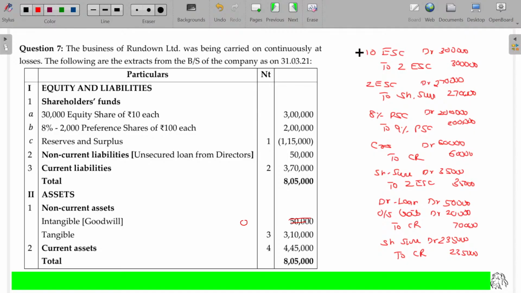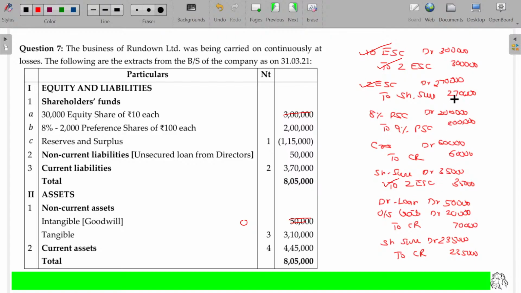Equity share capital, 10 rupees equity share capital, cancel. Instead of that, we get 2 rupees equity share capital, 3 lakhs. Out of 3 lakhs, 2 lakhs 70 cancel. Then we have only 30,000 rupees worth of shares. Then another 35 new shares are issued, share surrender converted to shares.